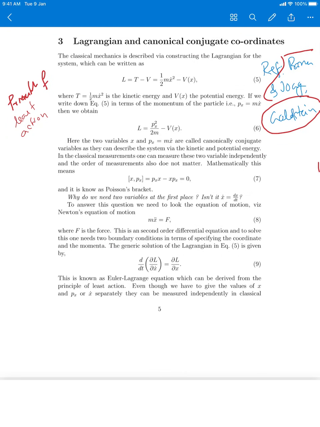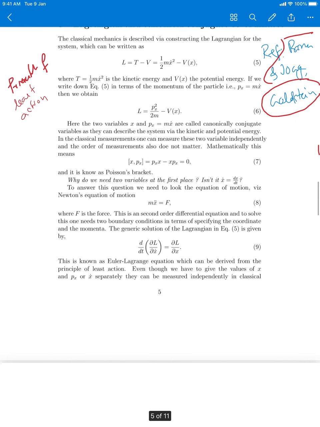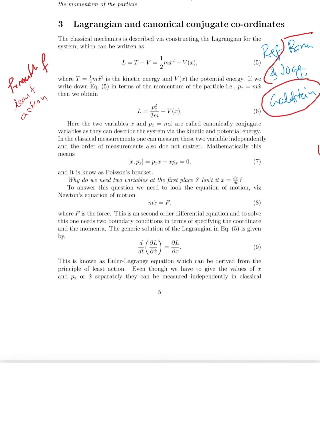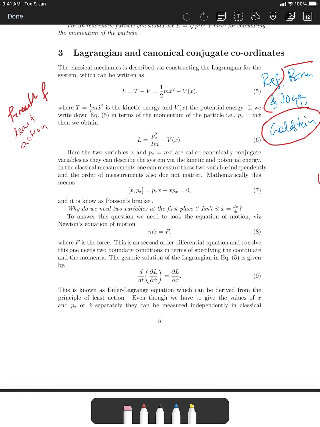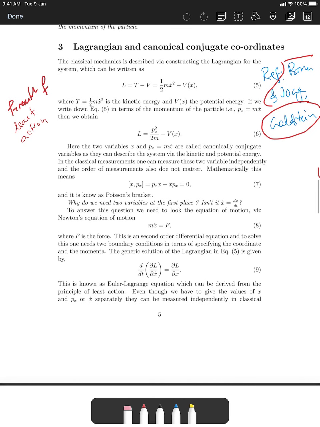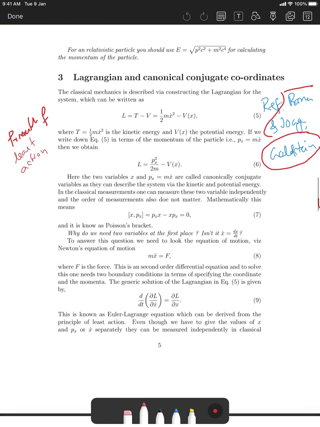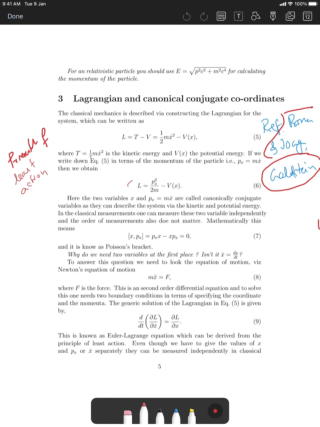So please read this Euler-Lagrange equation. Here I wrote it in terms of the Lagrangian. Just a moment, I have to use the pen. So this is your Lagrangian, and the kinetic energy is written in a different form, p squared over 2m.